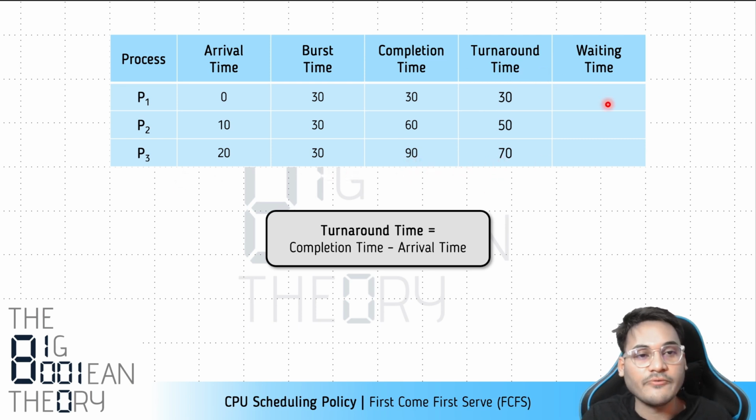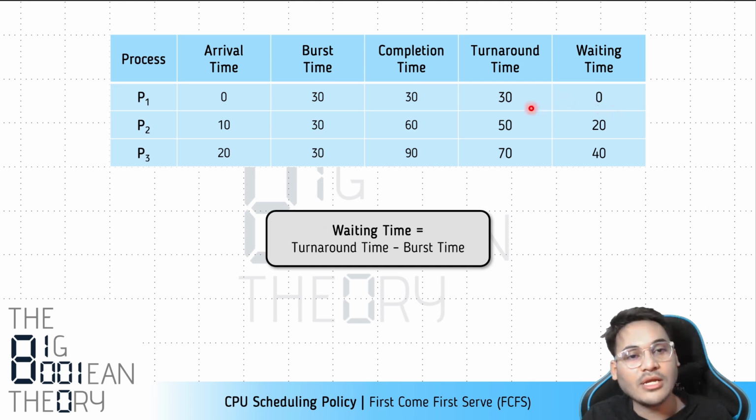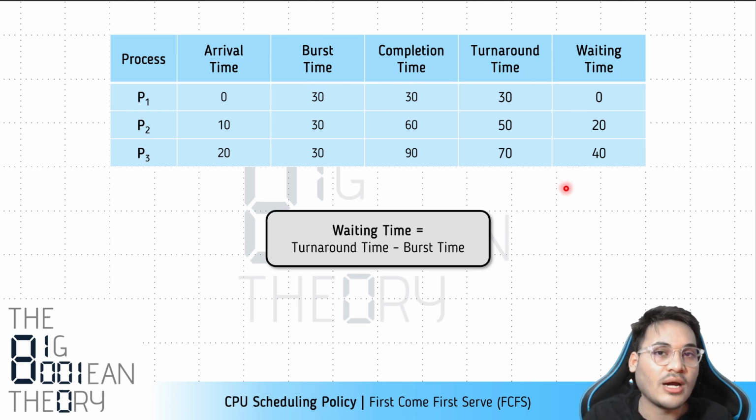We can also calculate the waiting times. Waiting time we can calculate by subtracting the burst time from the turnaround time. We know that the turnaround time consists of two parts. One is the burst time, the other is the waiting time. During its entire lifetime, that is the turnaround time, the process could either be executing on the CPU or it could be waiting for the CPU.